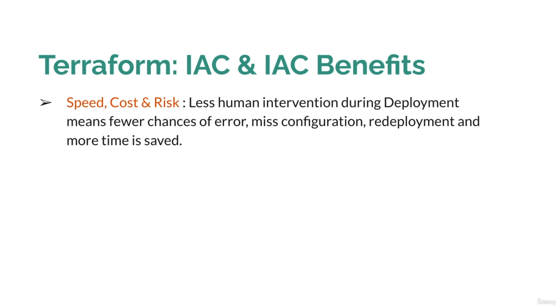So if you are ready with IaC and Terraform, you can simply execute the Terraform declarative files and create as many environments as you want within a few minutes or a few hours. No manual intervention will be required. It means less chance of error, and faster deployment will improve the overall business impact. So that is IaC, and those are the benefits of IaC.